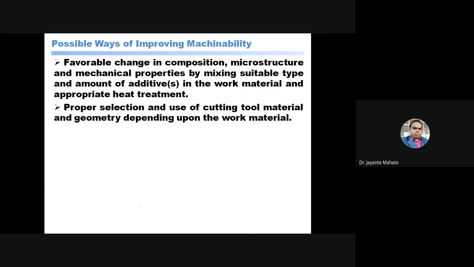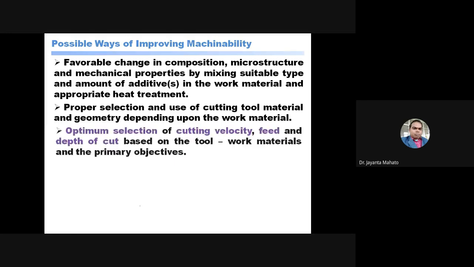Proper selection and use of the cutting tool material and geometry depending upon the work material. Depending upon the work material, you have to select the proper cutting tool material and the geometry of the cutting tool. Geometry means the different angles that I told in the previous class. Then optimum selection of the cutting conditions like cutting velocity, feed, and depth of cut based on the tool and the workpiece. By this way, you can improve the machinability.